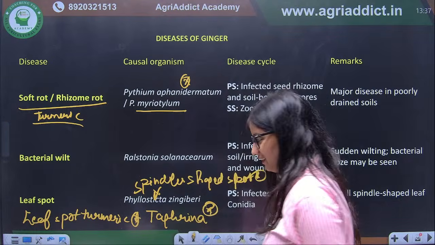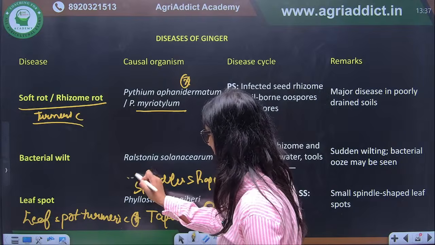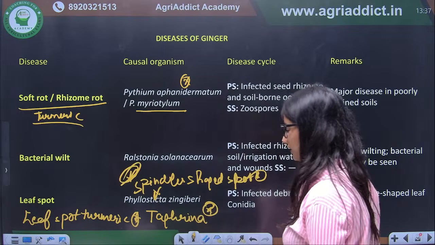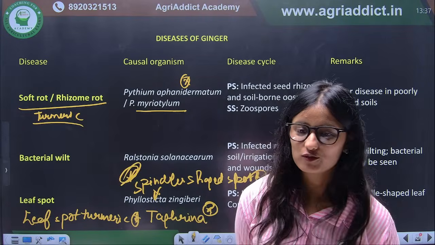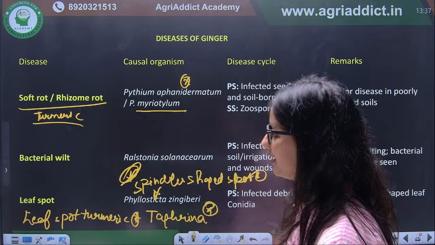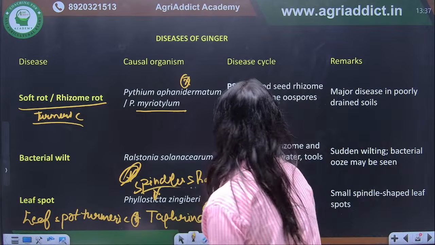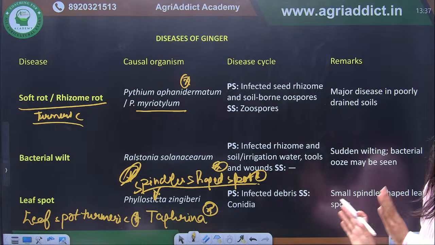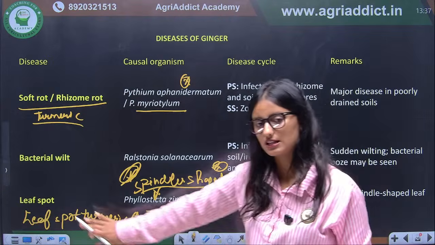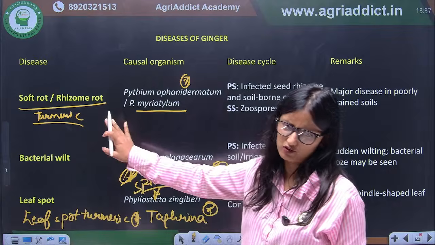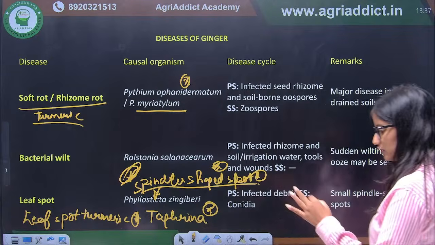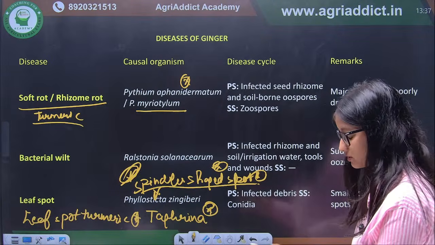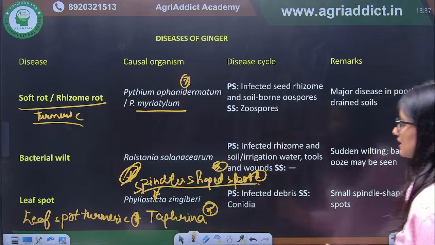From this word spindle, which disease are you remembering? That is very important. Spindle tuber disease, very good, and it occurs due to a viroid. Okay, so you are listening properly. So spindle shaped spots in case of Phyllosticta. These are the two important points you have to remember about the leaf spots: Taphrina is of turmeric, and Phyllosticta is of ginger.